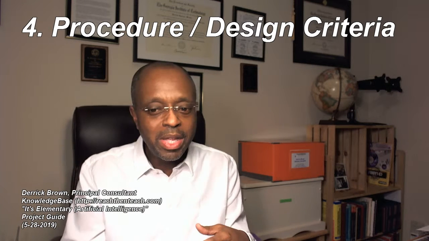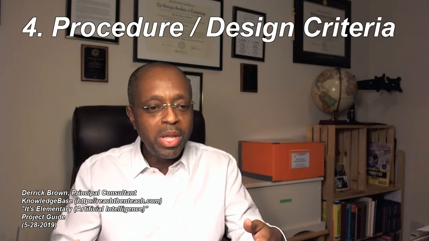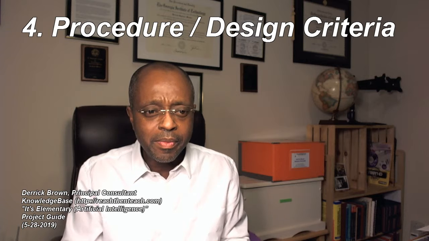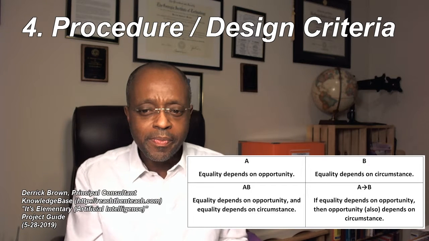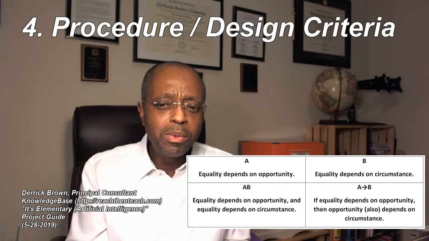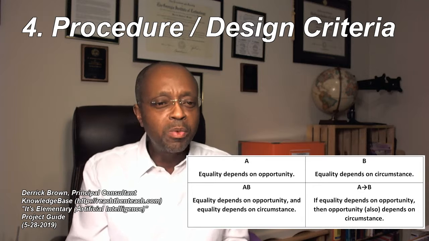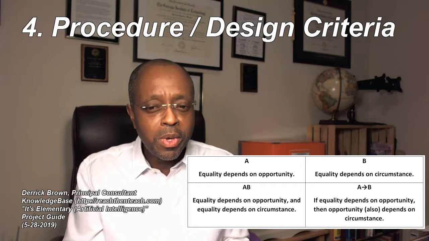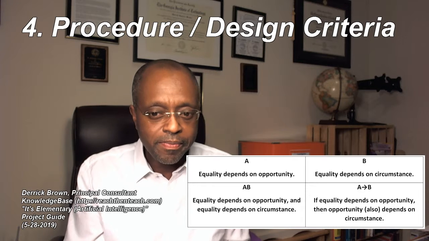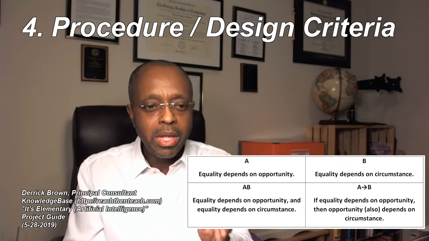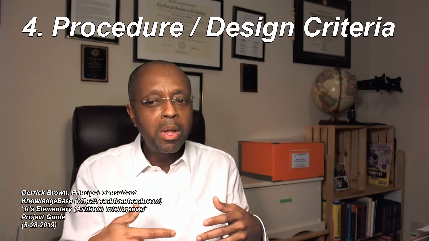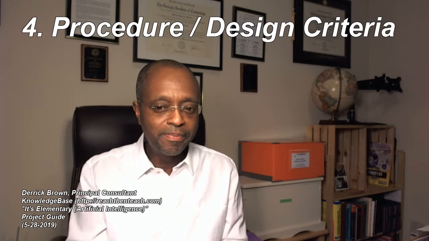Now, as an example, here's the final rule base constructed from my sample world. And yes, it's over there. I settled on 2 propositions, well, 3 propositions and 1 implication. That equality depends on opportunity, and that it also depends on circumstance. Now, as I get ready to close, consider this treatment for a video game based on my treatment's rule base.